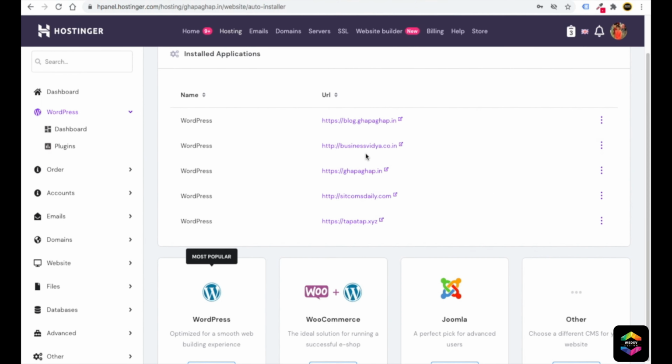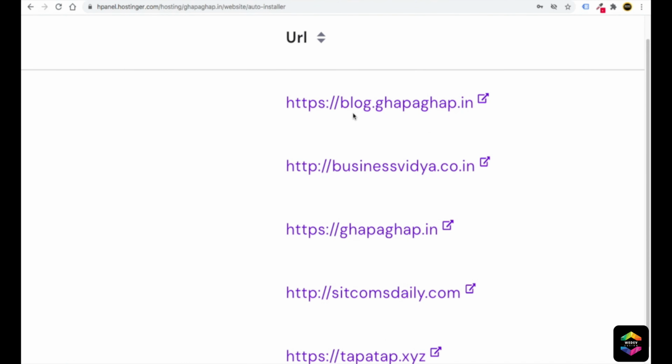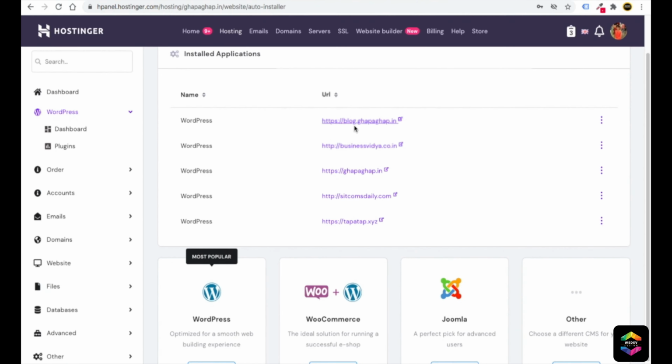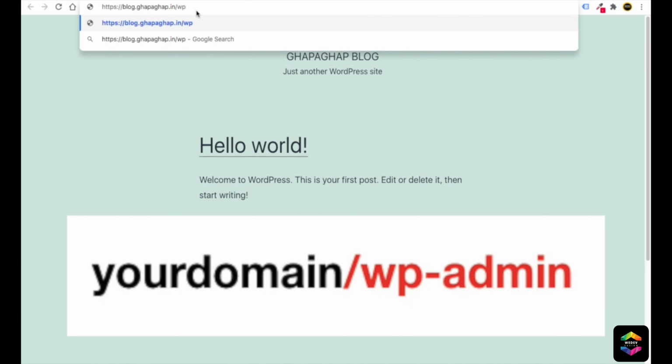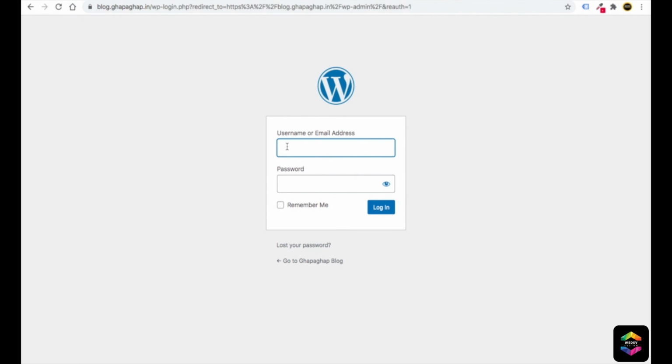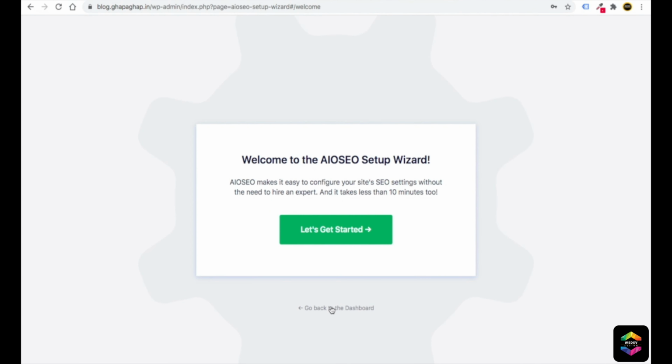So you can see here we have this http blog.gapagap.in added. If you click here, you will go here. Make sure that if you want to log in to your website panel or WordPress panel, you have to add at the end of this domain /wp-admin, then click on enter. Now it will ask for a username and password. After you put in the username and password, you can click on login.